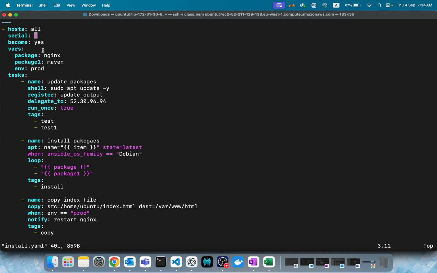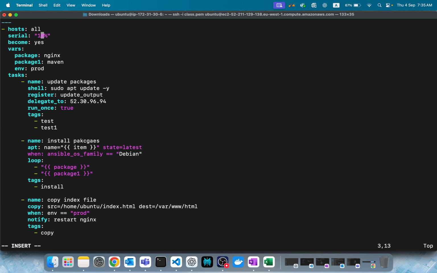But what fork does, if you give 5, is take the first task, run it on 5 servers, then the next 5 servers, and when the task is finished, move to the next task, task wise. Instead of 5, we can also give a percentage here. Let's say 50% as an example. It will execute the whole playbook on 50% of the servers, and then the next 50%. Or you can give 10%, whatever it is. It'll work. Got it?